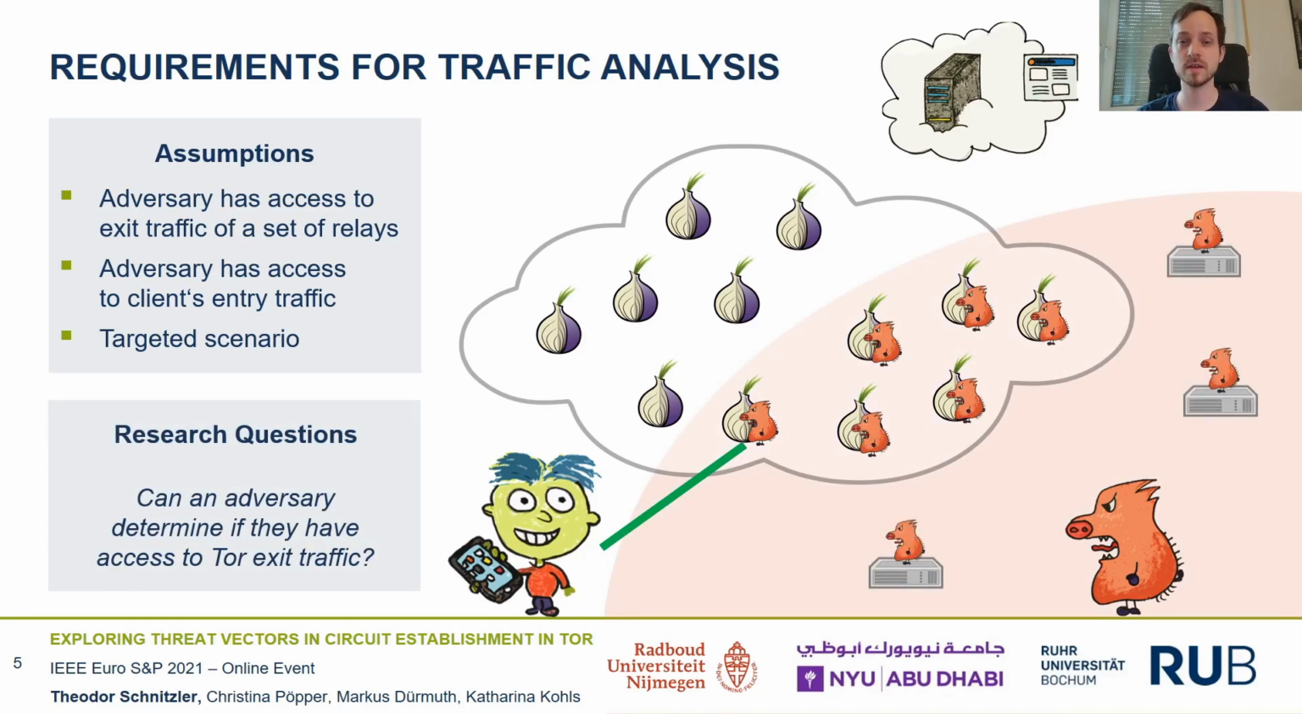related connections, and who monitors the entry traffic of a particular client so that we have a targeted setting? Can this adversary determine whether or not they can also access the corresponding exit traffic of this client? Can they determine in advance if end-to-end confirmation will be successful?